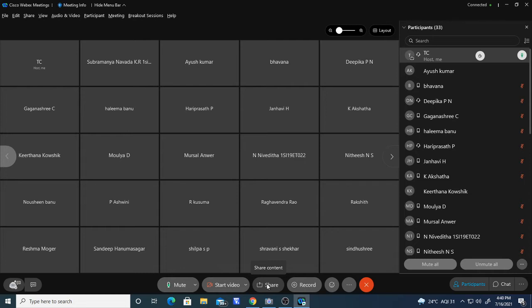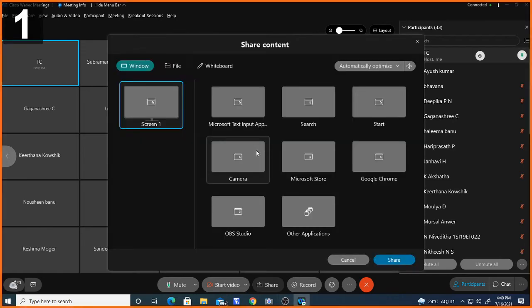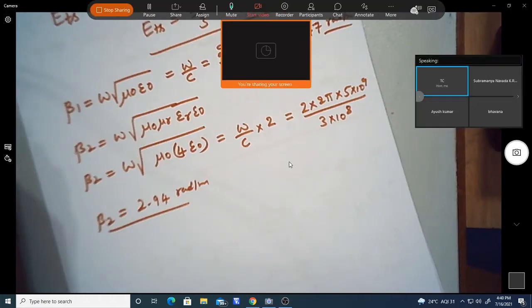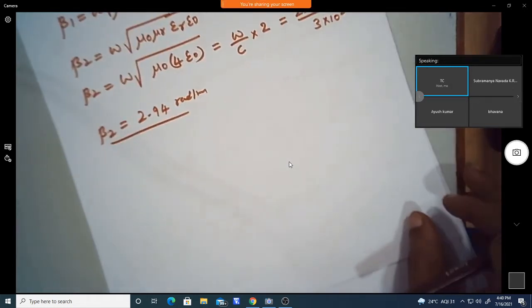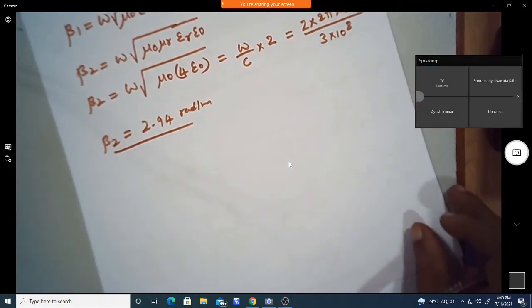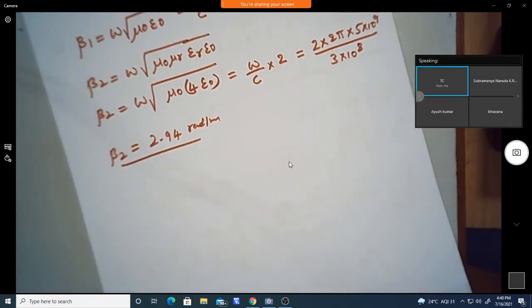Okay, so beta 1 is 1.47 radians per meter, and beta 2 is 2 times that, 2.94 radians per meter. So these are the values of beta 1 and beta 2. So this is how we can find out, from the incident wave, how to calculate the reflected wave and then the transmitted wave. Okay, so take another problem.